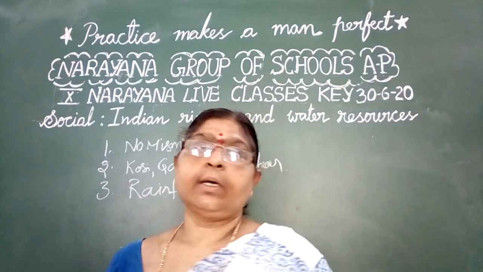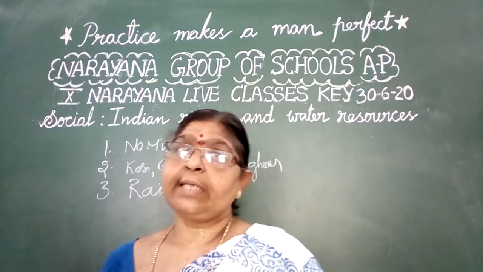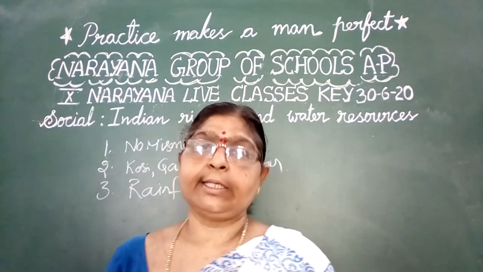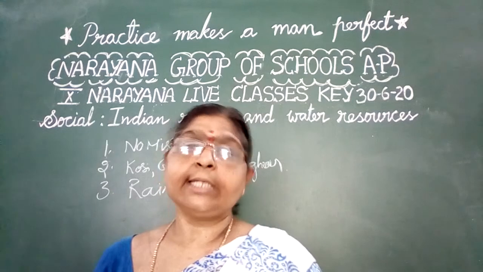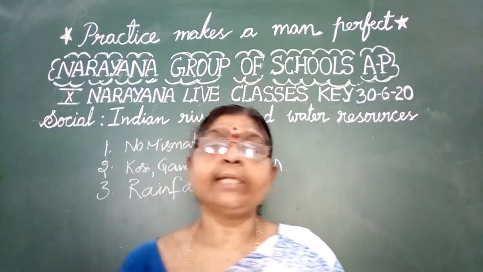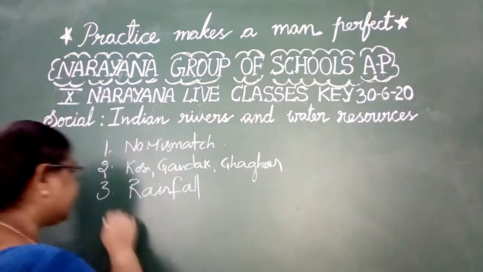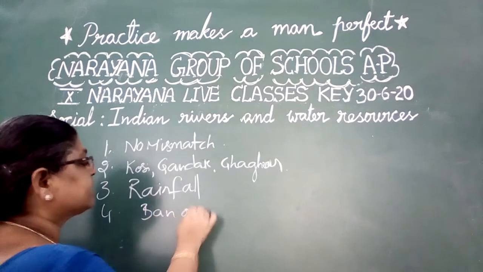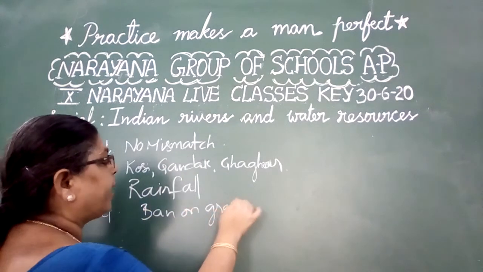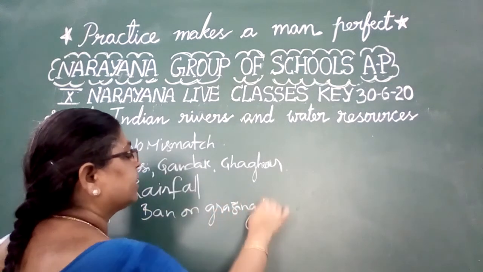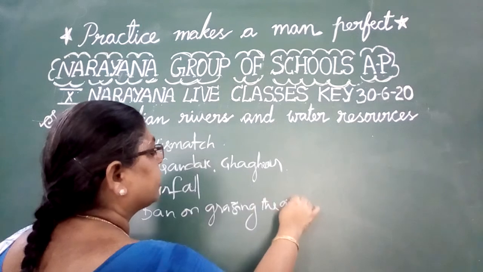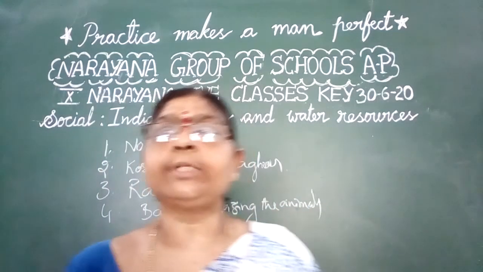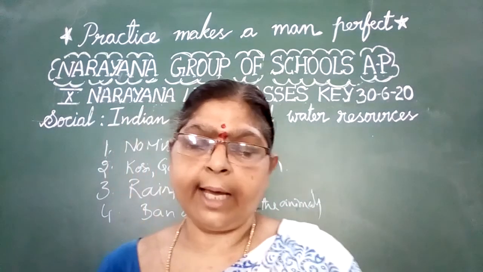Now the next part: the Hivre Bazar people have practiced 4 bandis. One of the bandis is Charai Bandi. What do you mean by Charai Bandi? Charai Bandi means a ban on grazing of the animals. That is the meaning of Charai Bandi. Charai Bandi means ban on grazing animals.